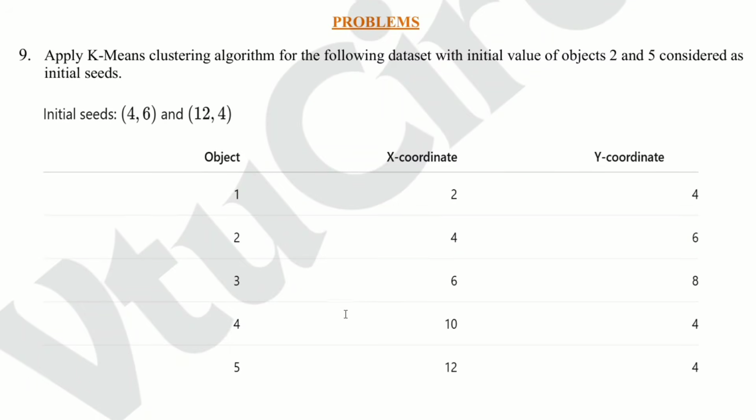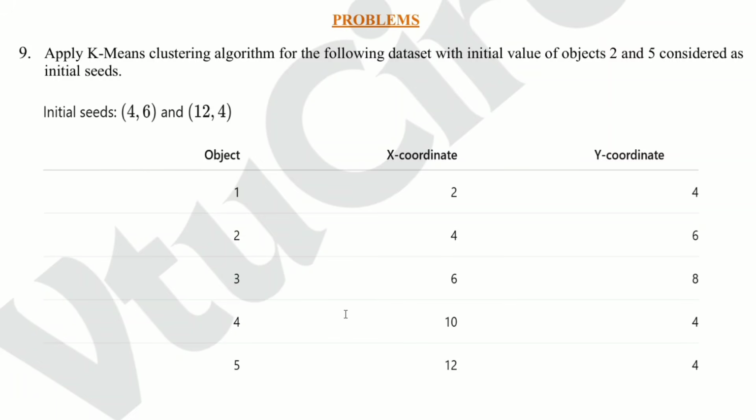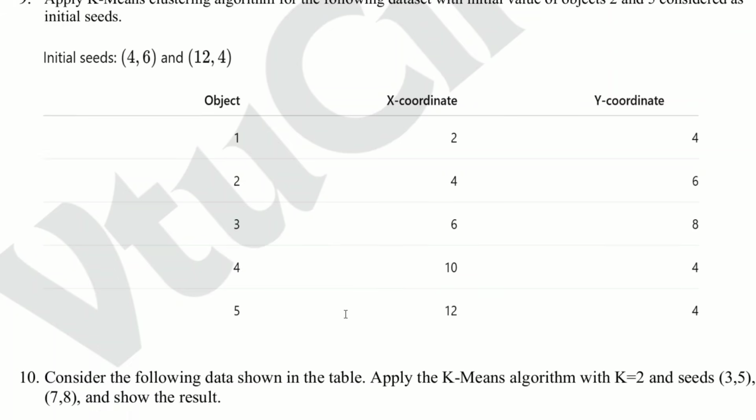Question number 9: apply the K-means clustering algorithm to the following data set with objects 2 and 5 considered as initial seeds. This is an important question. Practice assigning points to clusters and updating centroids. Now move to question number 10.